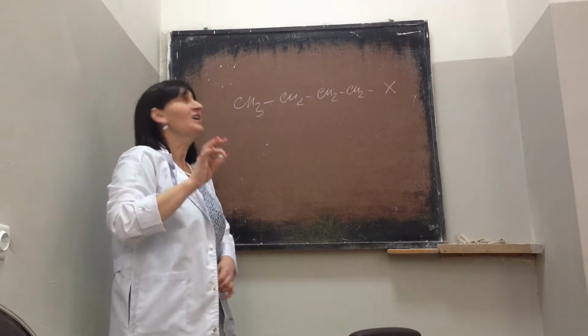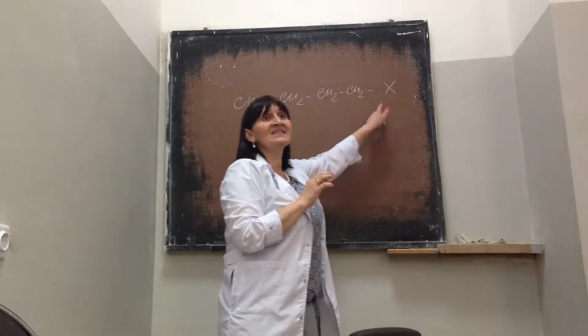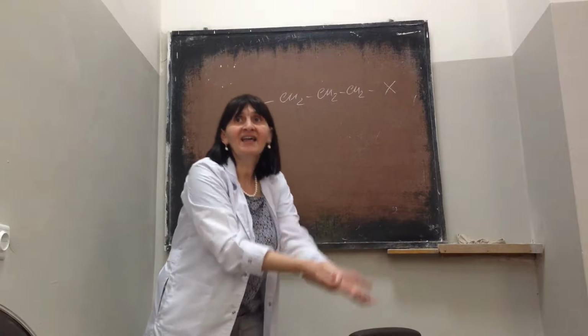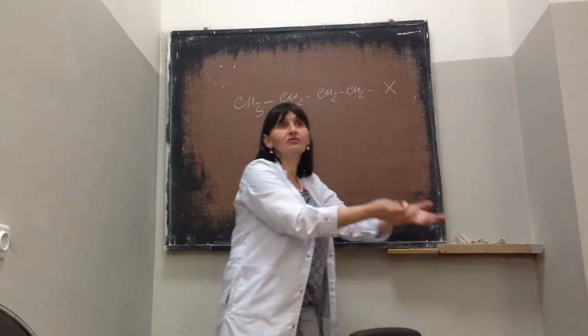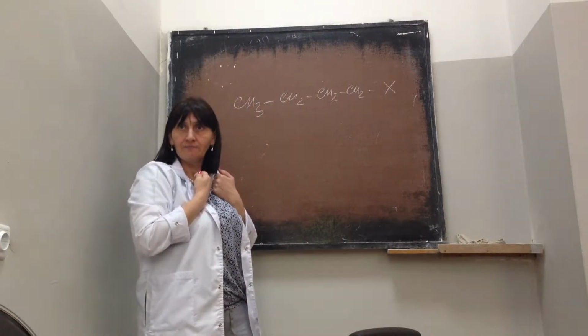What does it mean? If this one has a minus inductive effect, it means that this X group attracts electrons to itself.